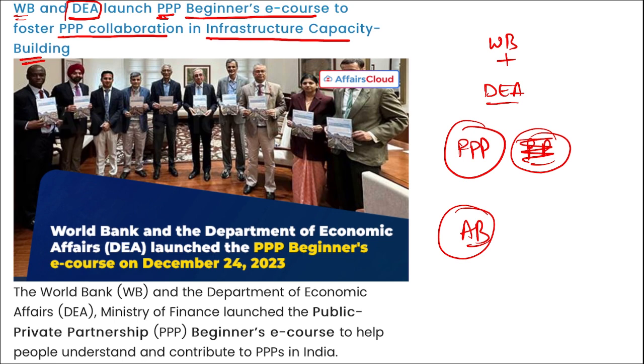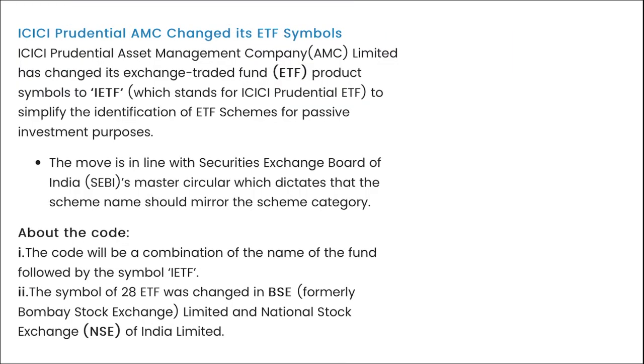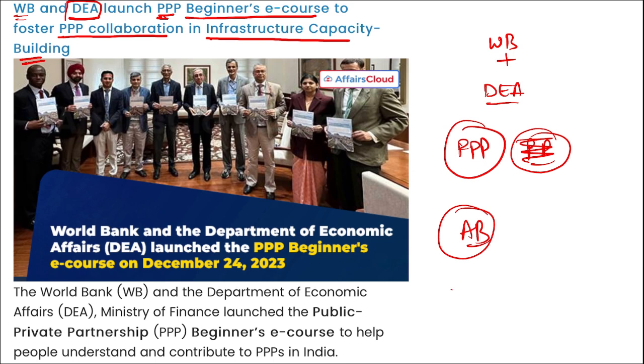This course is a 5-module program that provides quizzes, including introduction to triple Ps, identification of these projects, the structures, the financing module, and so on. The duration of this course is 7 hours and 15 minutes. So coming back, it is World Bank and Department of Economic Affairs. They have launched this triple P beginners e-course to foster triple P collaboration in infrastructure capacity building.